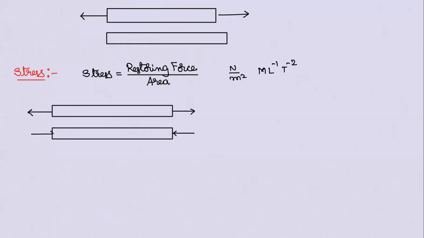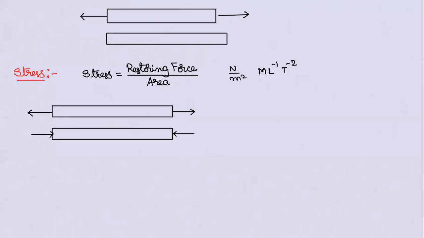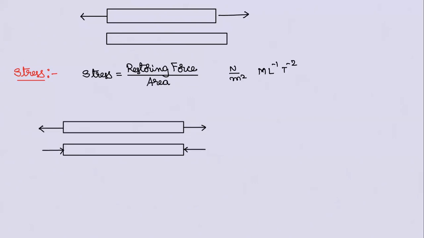Observe carefully. In this case, either elongation or compression, both are along the length. This kind of restoring force per unit area is called longitudinal.